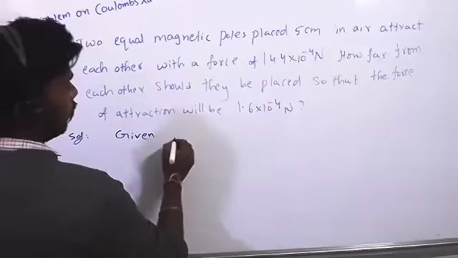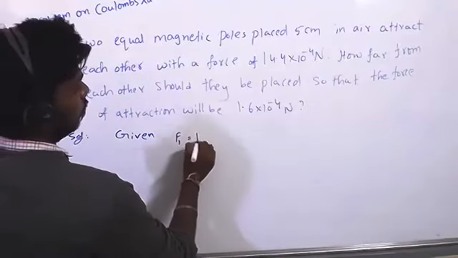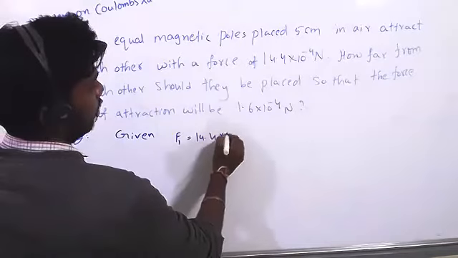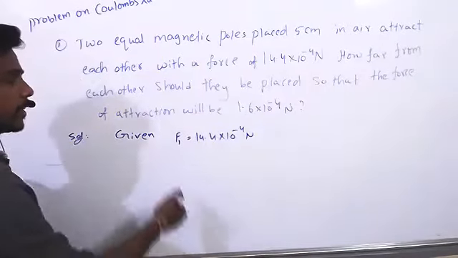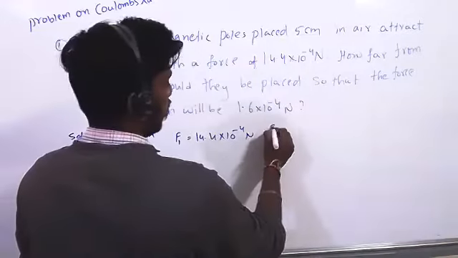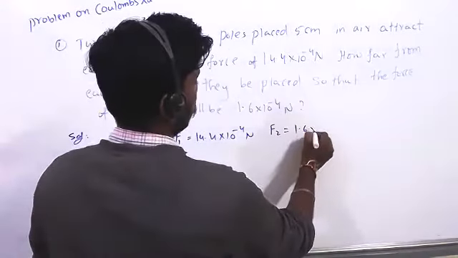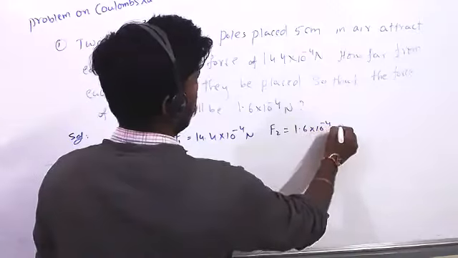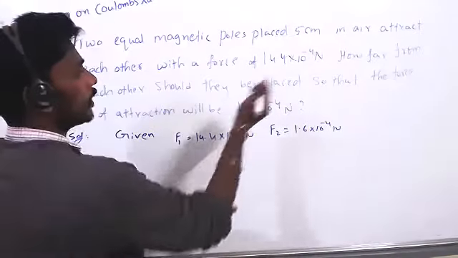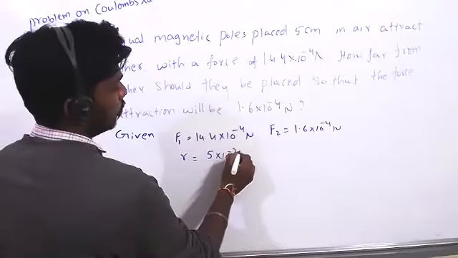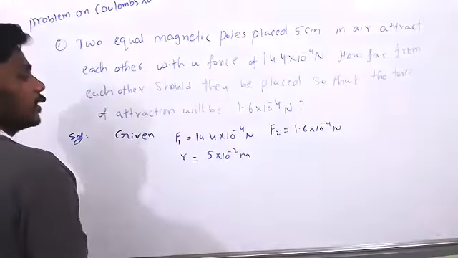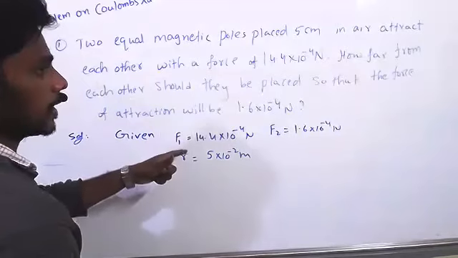They have given force F1 equal to 14.4 × 10^-4 Newton. One more force they have given, that's why I wrote it as F1, and F2 equal to 1.6 × 10^-4 Newton. This F1 force is acting when they placed the poles at a distance equal to 5 × 10^-2 meters. When they placed them, so this much force is acting.